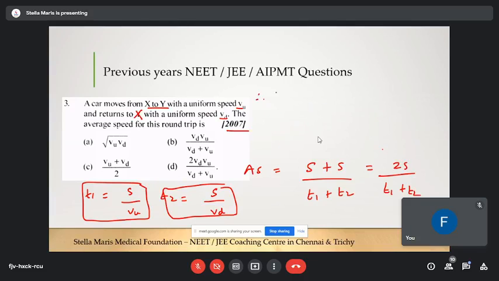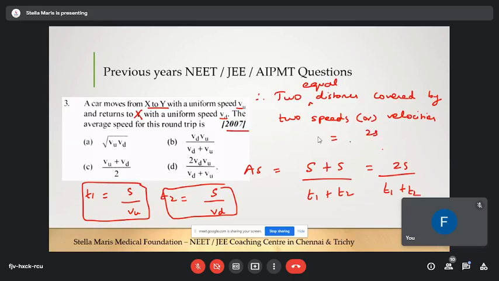Just make a note here also: two equal distances covered by two speeds or velocities. Now just substitute t1 and t2 here.